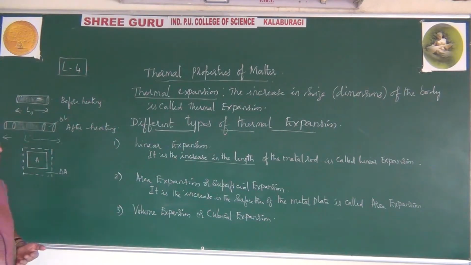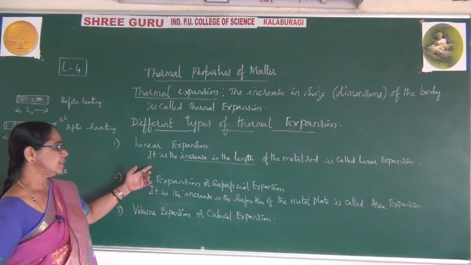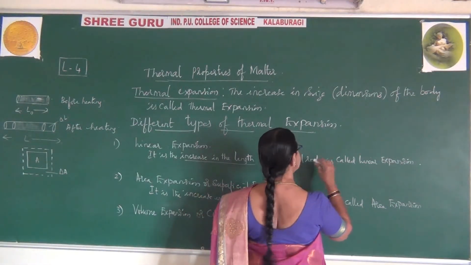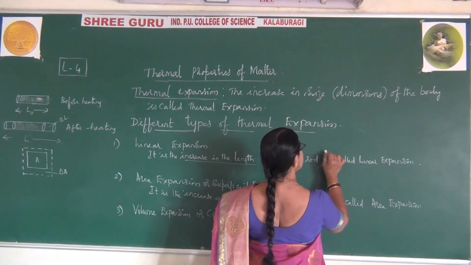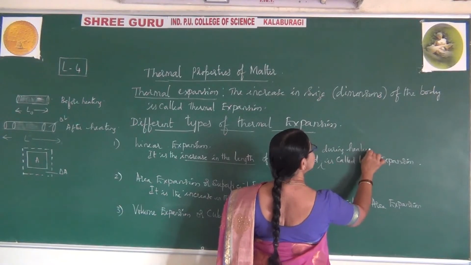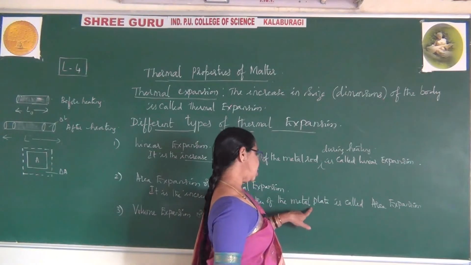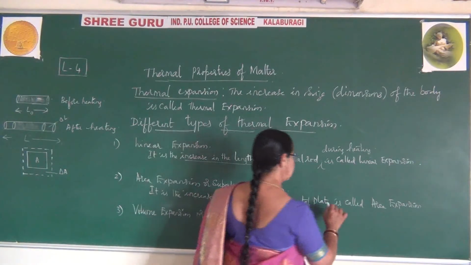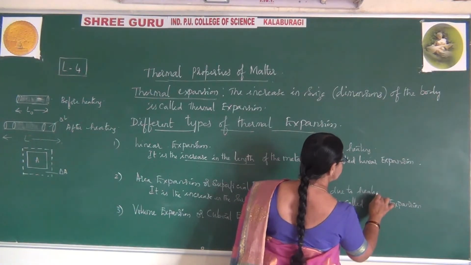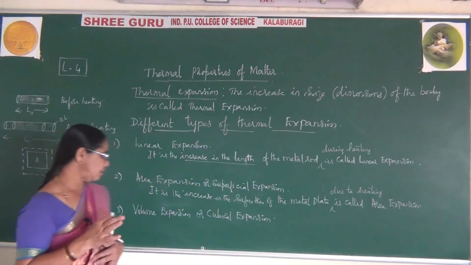Only after heating do you get this area expansion. Simply if you keep it, it will never expand.